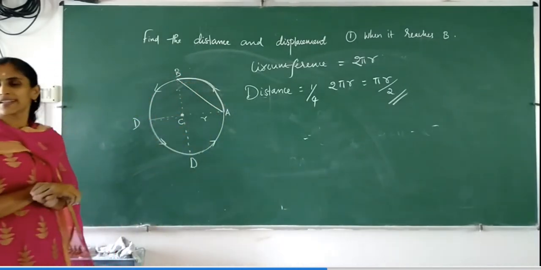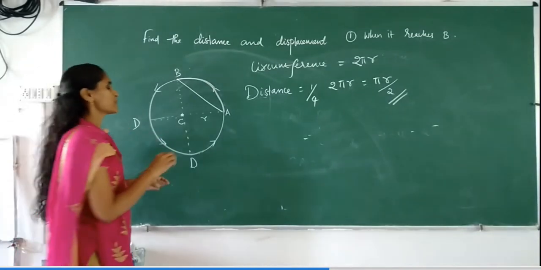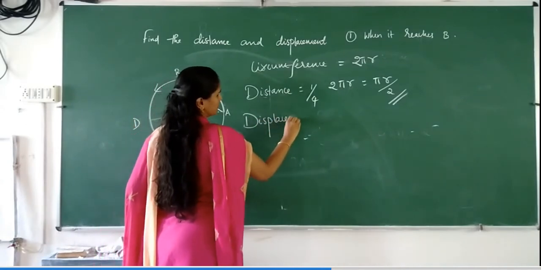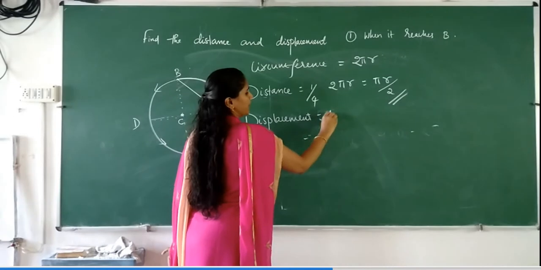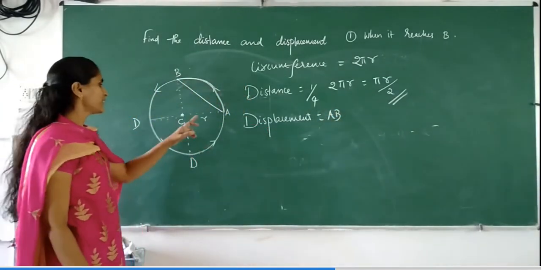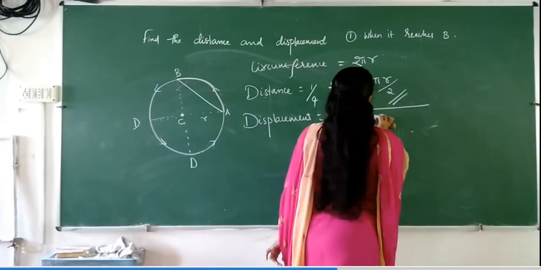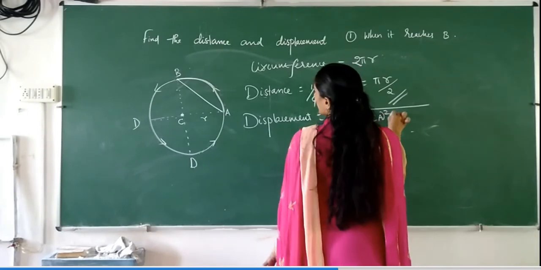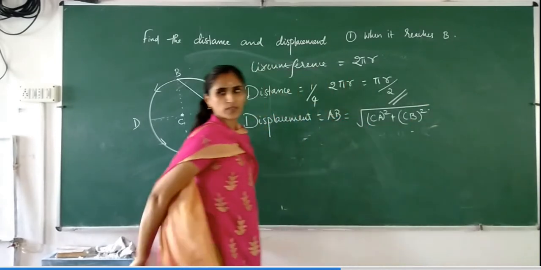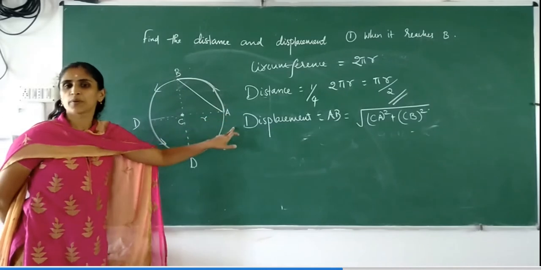You have to draw a straight line connecting A and B, that is the distance. No, that is the displacement. So displacement is equal to AB. And how to find this length AB? You can find it as root of CA square plus CB square, by using Pythagoras theorem: CA square plus CB square is equal to AB square.